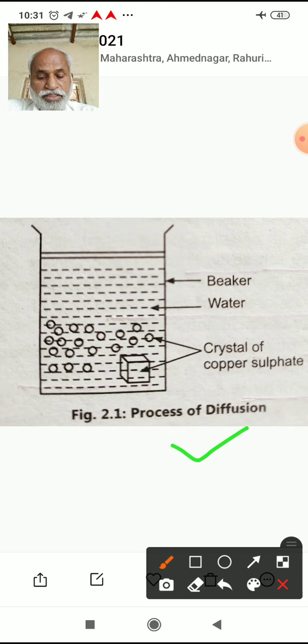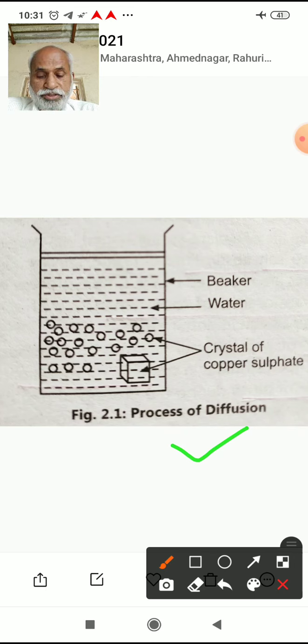So we can say diffusion is movement of molecules from higher concentration to the region of their lower concentration due to their inherent kinetic energy, and this process continues until there is a uniform distribution or a dynamic equilibrium. So dynamic equilibrium must be established, and only then will the process of diffusion complete.